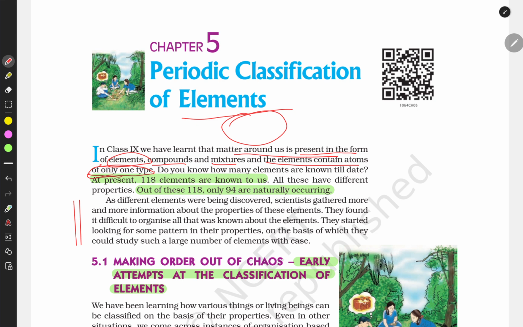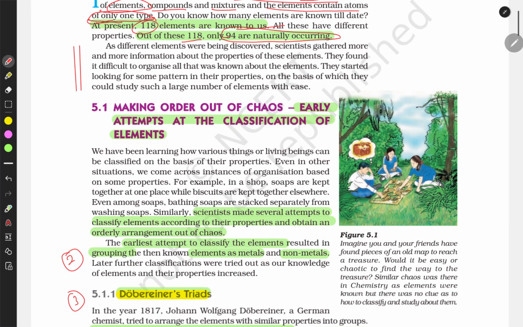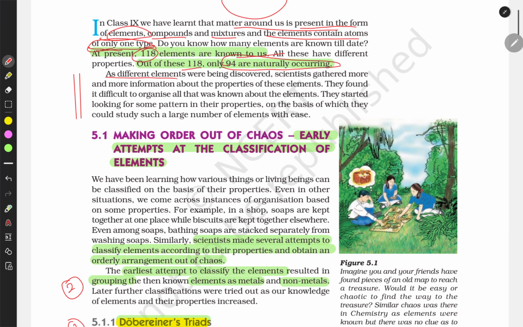So at present we have 118 elements discovered, and out of these 94 are naturally occurring elements, and different elements have been discovered. Scientists gathered more and more information about the properties of these elements. They found it difficult to organize all that we know about the elements. So it was very difficult to organize the elements.